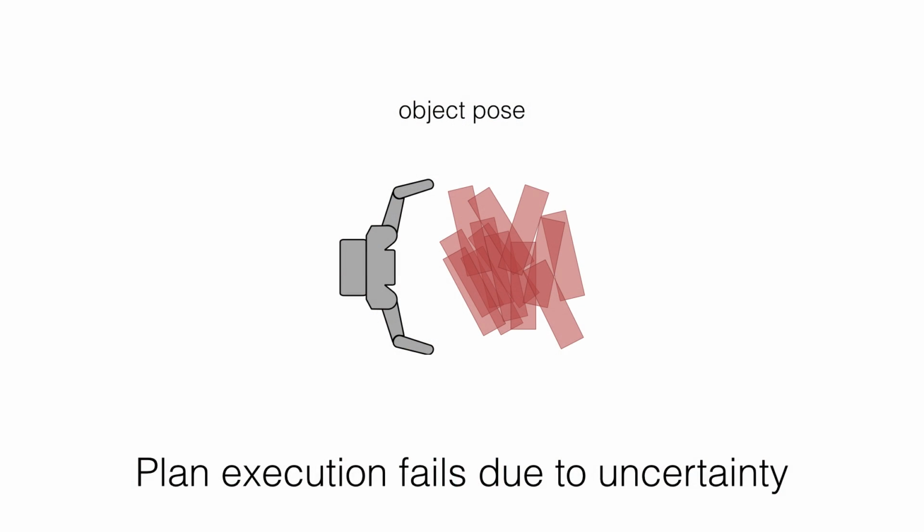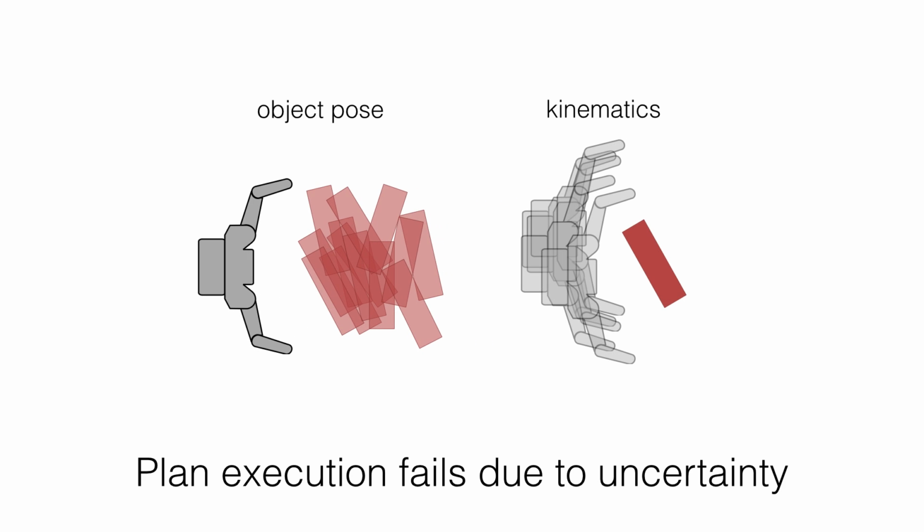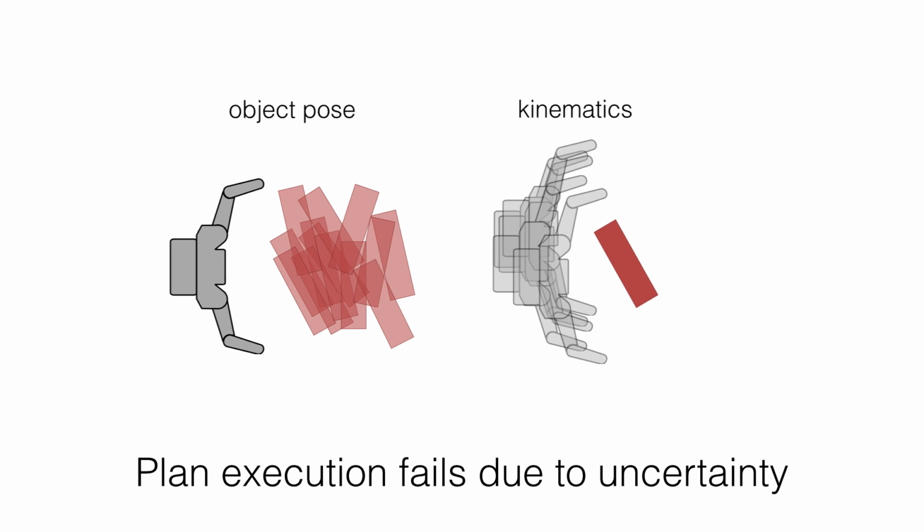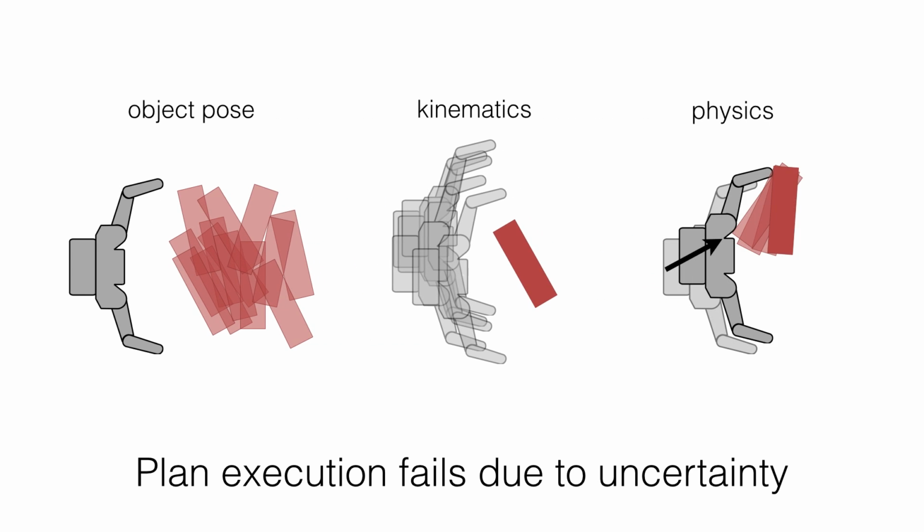In particular, three main types of uncertainty exist within the environments our robot is working in. First, there's uncertainty in the pose of the objects in the scene. Second, there's uncertainty in the action execution. The robot cannot perfectly follow a trajectory, nor does it have a perfect estimate of its own kinematics. Finally, because we're planning pushing interactions, there is some uncertainty introduced through the unknown physics parameters.